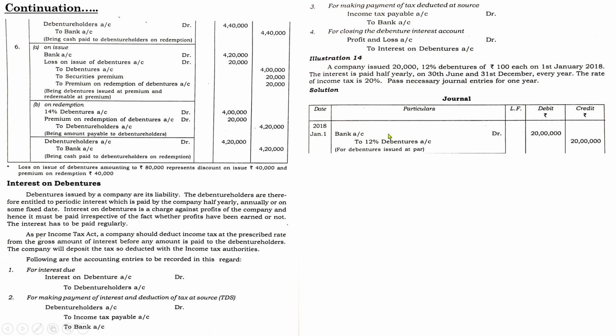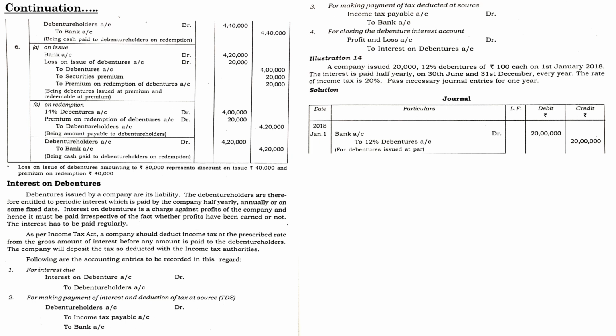So at the beginning of the year, debenture has been issued and the amount collected has been recorded. There is no information regarding redemption or anything else, so we can assume that the next transaction in the company is payment of the interest. It is paid half yearly. On what dates? On 30th June and 31st December.